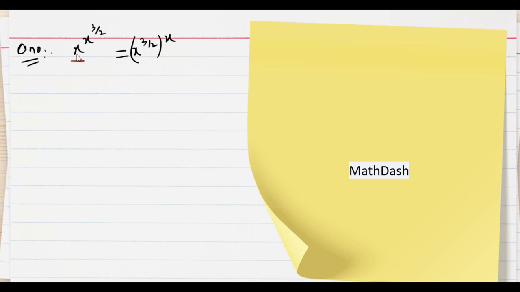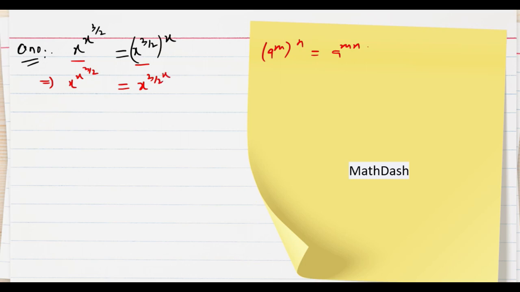In order to solve this problem, we must keep in mind the identity (a^m)^n is equal to a^(mn). And now we use this identity on our right hand side. We get x^(x^(3/2)) is equal to x^(3/(2x)).